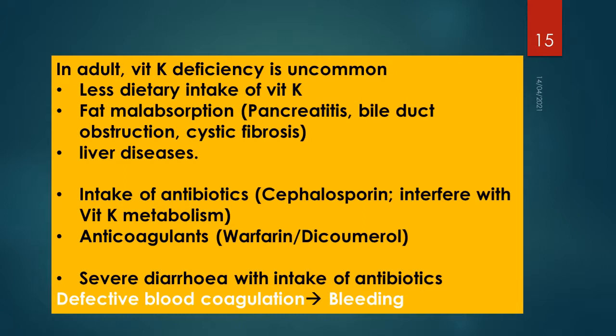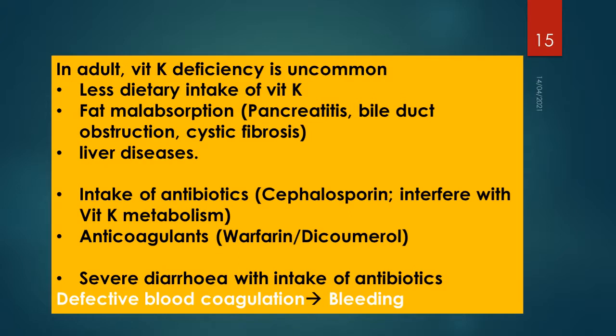And if there is intake of some antibiotics like cephalosporin which interfere with vitamin K metabolism in liver, and if there is some intake of anticoagulants like warfarin, dicumarol, they are synthetic analogs of vitamin K, and they can interfere in vitamin K cycle and prevent conversion or activation of clotting factors in liver.